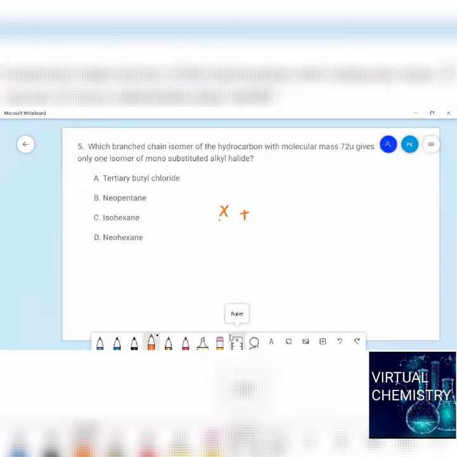With a Grignard reagent or some other way we can convert alkanes into alkyl halides, right? So it is treated with some halide. Let us say A is treated with X and it gives AX. And what are the criteria, students? First, it is a branched chain isomer. Next, it has 72 units of molecular mass. And it must give only a monosubstituted alkyl halide. So in which case is it possible, let us see.